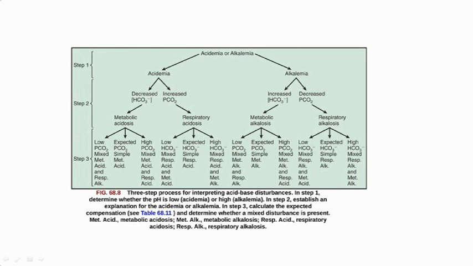Similarly, in respiratory acidosis also, by calculating the expected bicarbonate level, you can classify whether it is simple or mixed. Similarly, alkalemia can be due to increased bicarb or decreased PCO2. If it is due to increased bicarb, then it is metabolic alkalosis. If it is due to decreased PCO2, then it is respiratory alkalosis. And again, depending upon the compensation, you can classify whether it is mixed or simple.